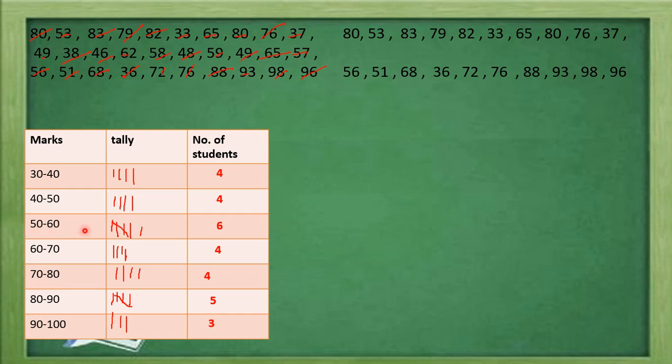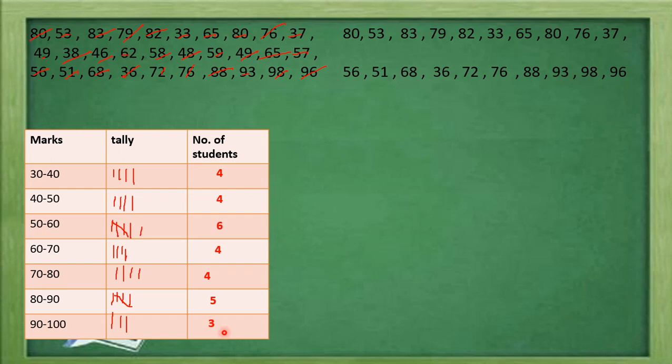As we are observing here, 6 is the highest frequency. The frequencies are 4, 4, 6, 6, 4, 5, 3, so the highest frequency is 6. So here we can say 50 to 60: most of the students are getting 50 to 60 marks, and very few students are getting 90 to 100 marks.